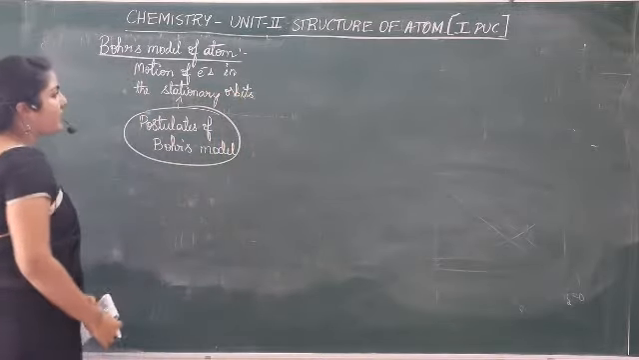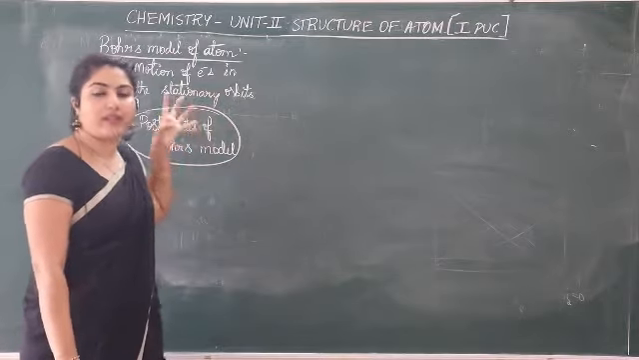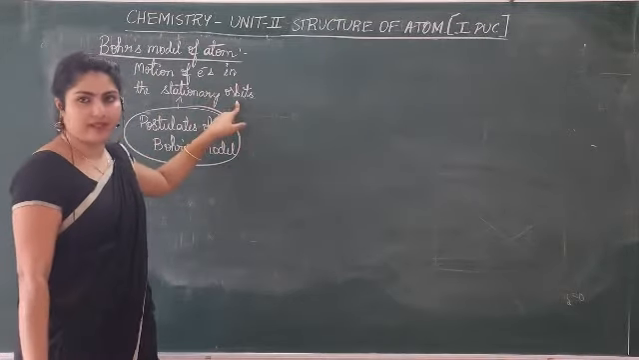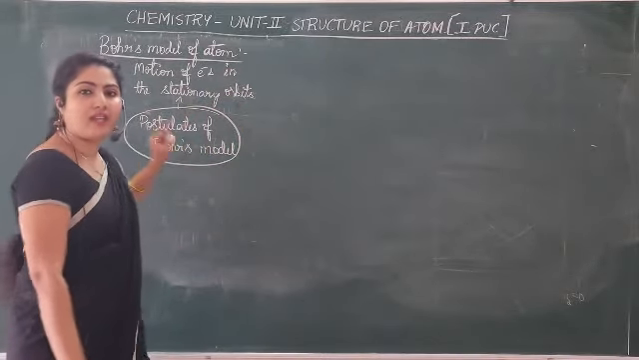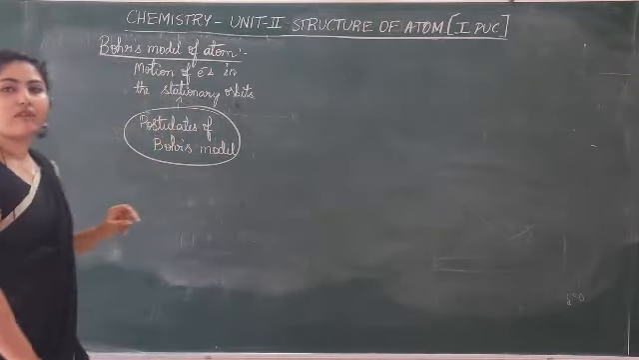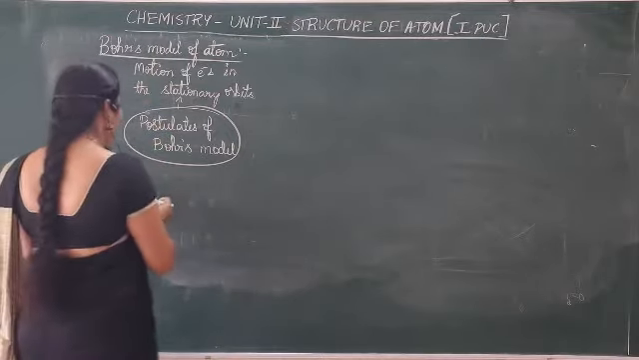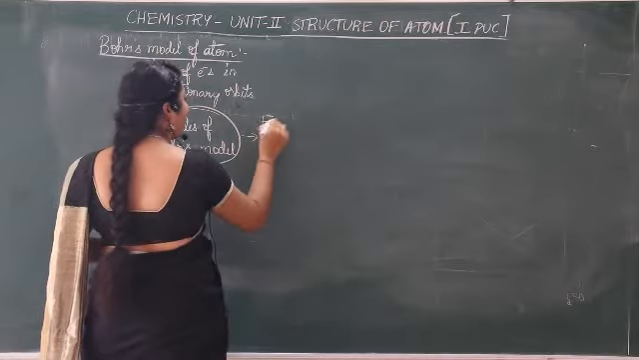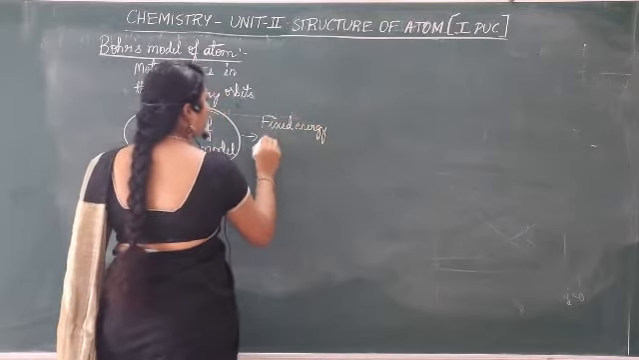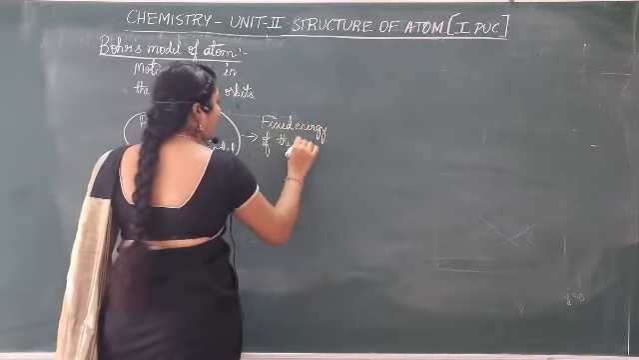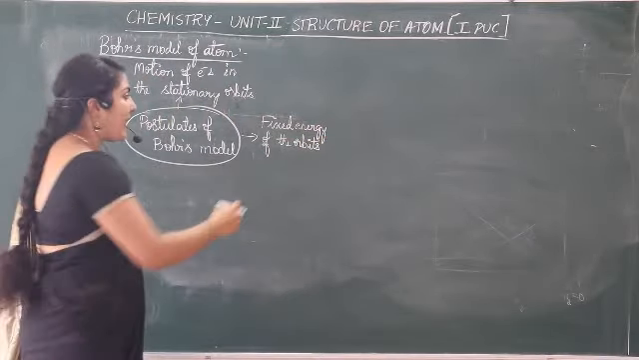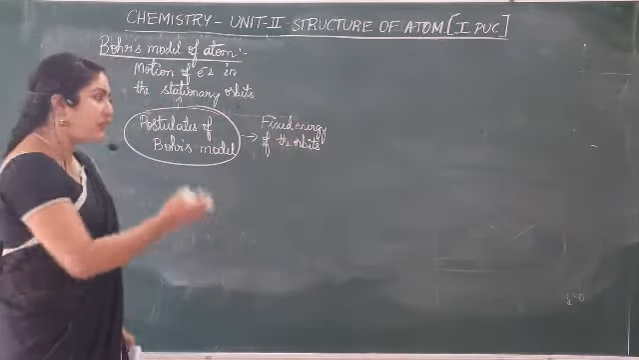What was his first postulate? He explained how the electrons are moving in the stationary orbits. Orbits means the circular path in which they are moving, and he called it stationary. Now this is the first point, motion of electrons in the stationary orbits. The second point was about fixed energy of the orbits. He said that the orbits have fixed energy. That was his second postulate.